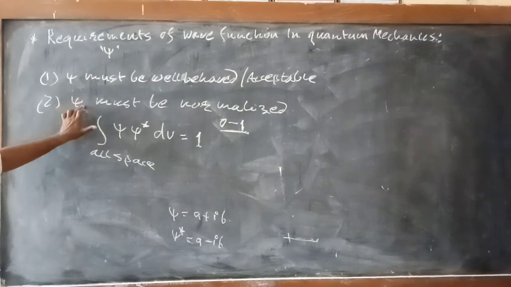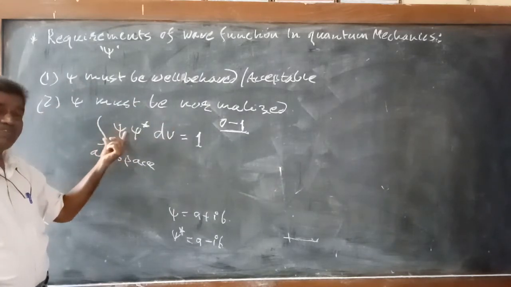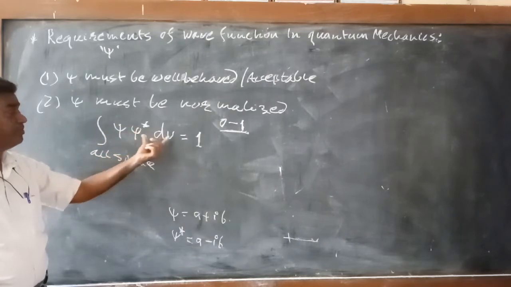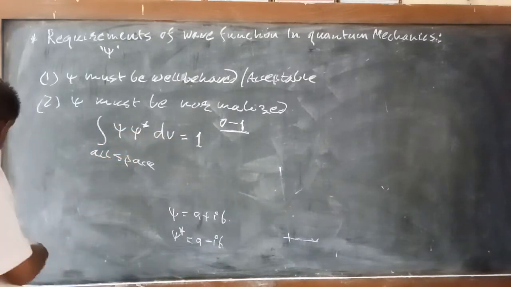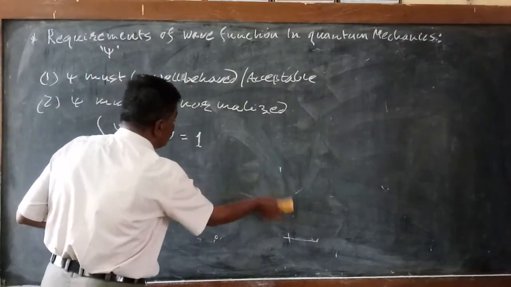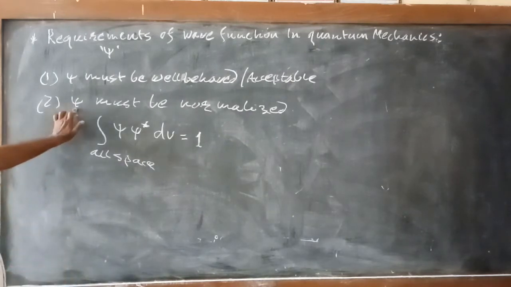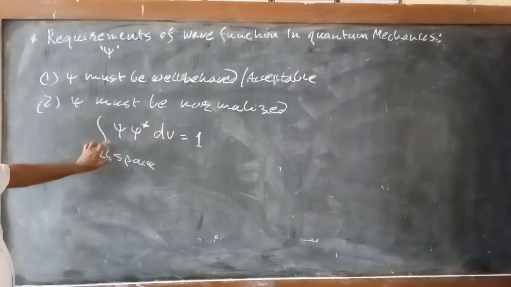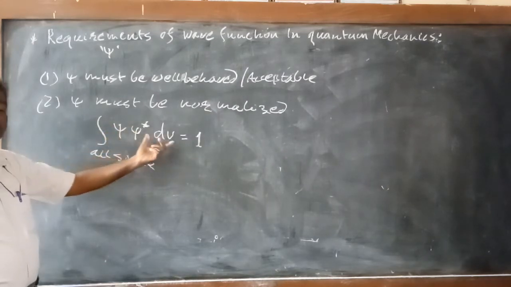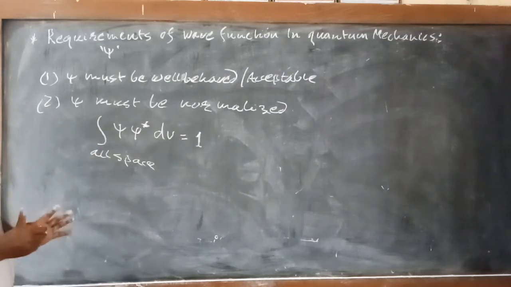So the wave function psi is said to be normalized if the integral of the wave function times its complex conjugate dv is equal to 1. This is the condition of normalization. In quantum mechanics, whatever wave function we define must be normalized. The integral over all space of psi psi star dv must come out to be 1. So psi must be normalized.